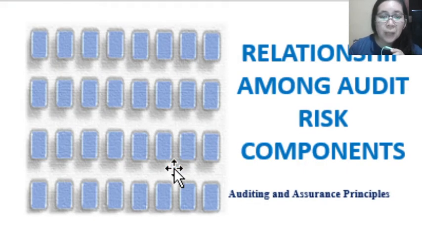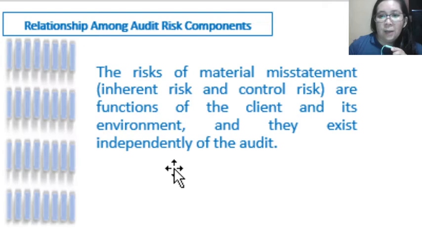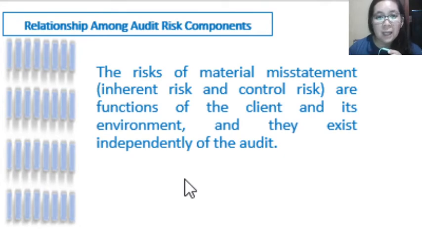Okay, so in this video lecture, we will continue with the relationship among the audit risk components. The risk of material misstatement, or inherent risk and control risk, these are the functions of the client or the management, as mentioned before, and its environment. So they exist independently of the audit, meaning even before the audit has been engaged, there is already inherent and control risk that may exist in the client entity's